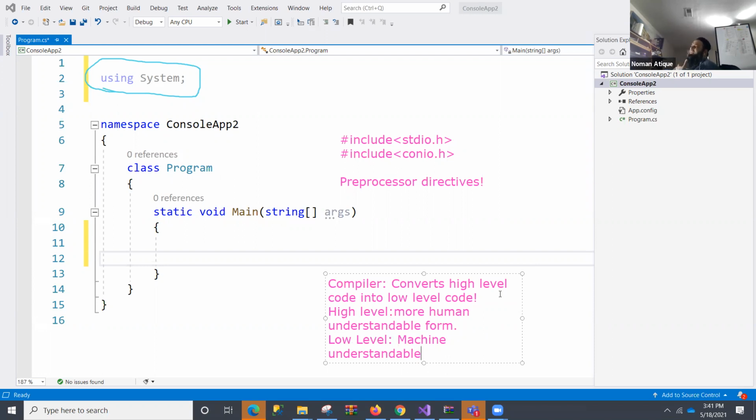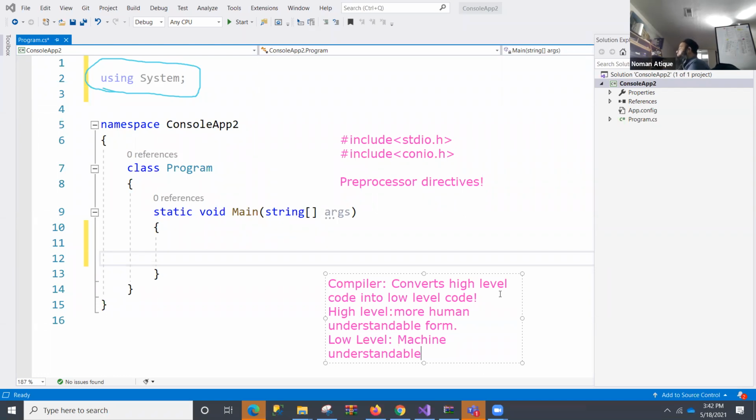So we write programs in our English-like language. If salary is greater than 10,000, if age is greater than 18, if something happens, do something. All this code that we write is called high level language code. And we want to convert this high level language code into low level language code, so that the machine understands it. Low level language is the language that the machine understands. It's in zeros and ones. It's binary language.